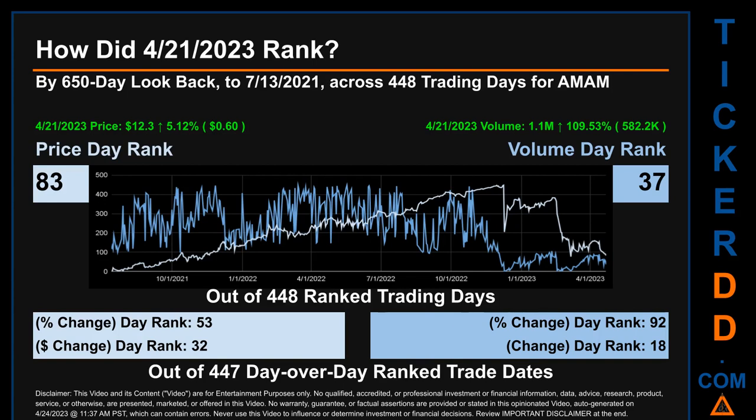The price's day-over-day percentage change, jumping 5.12% on April 21, 2023, had a day rank of 53 while its dollar difference of 60 cents had a rank of 32 when compared day over day across 447 trading days. Volume's percentage change and difference were ranked respectively at 92 and 18.